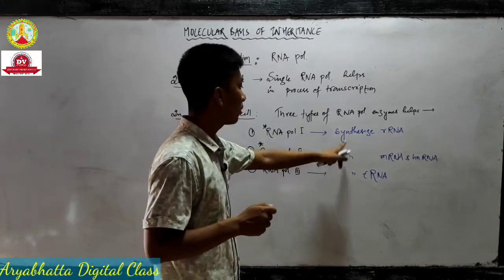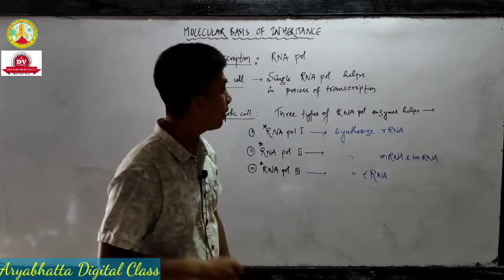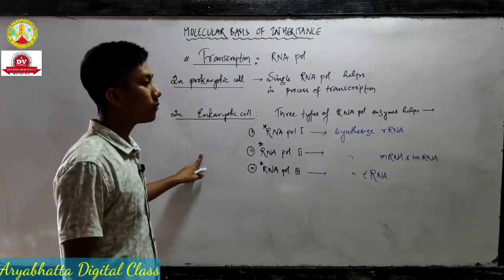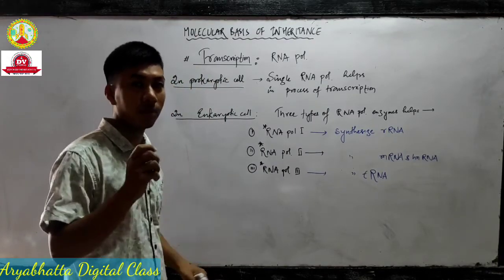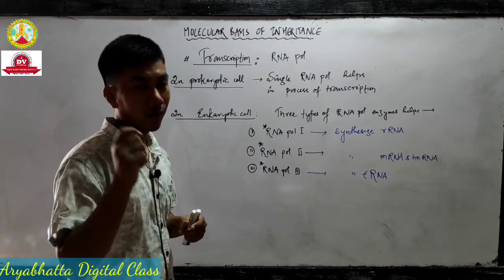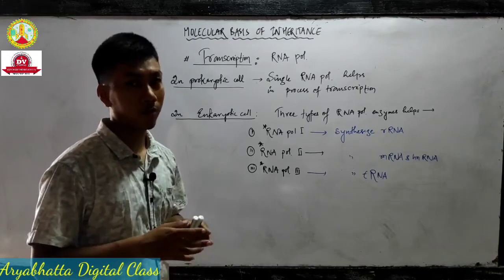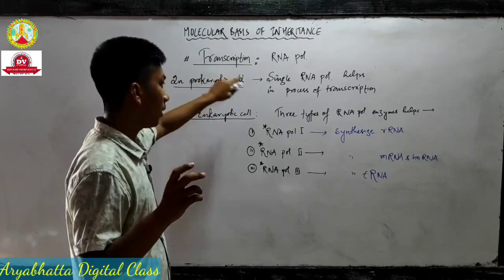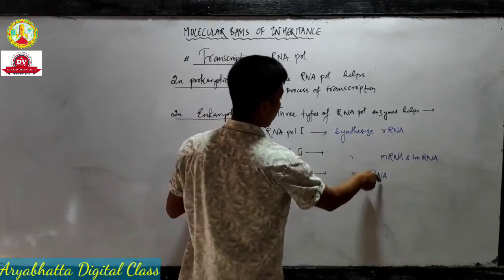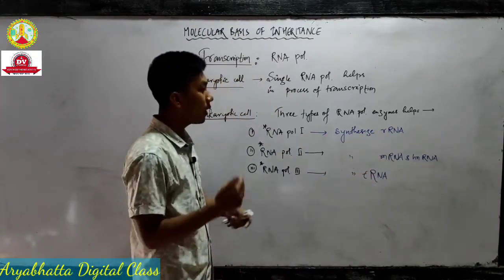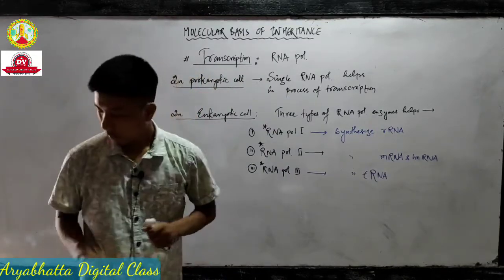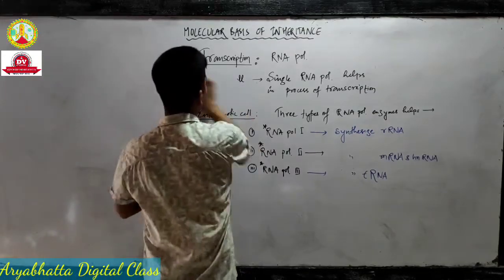Remember, that is in the case of eukaryotic cell, that means our cell. While in the case of prokaryotic cell, that means bacterial cell, there is only a single RNA polymerase enzyme which helps in the overall process of transcription. And this single RNA polymerase also synthesizes all those RNAs, rRNA, mRNA, tRNA, in the case of bacteria. All right, let's move further.